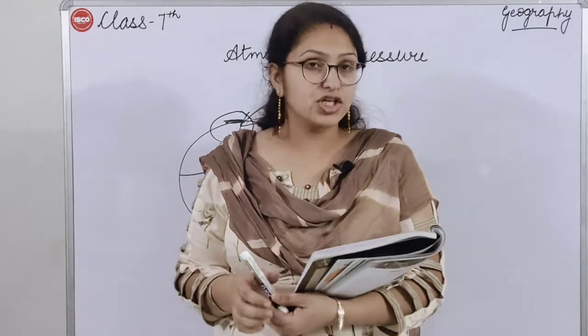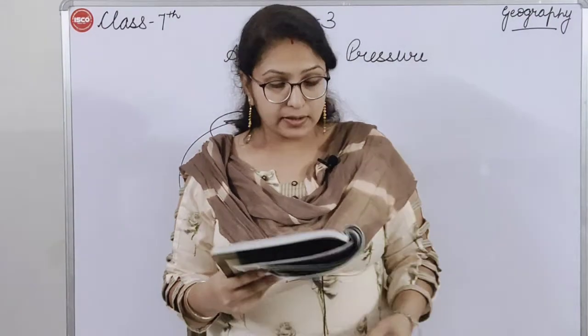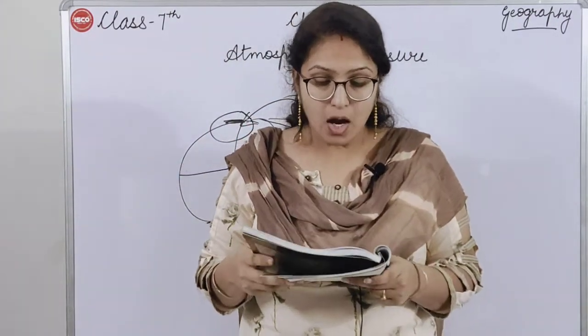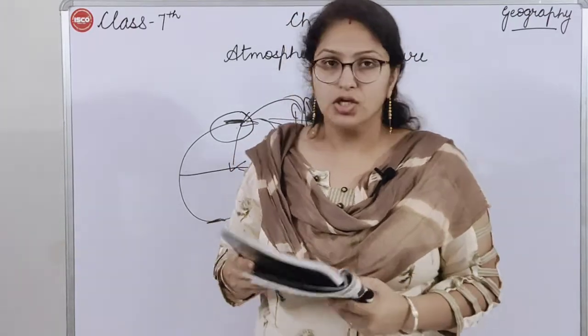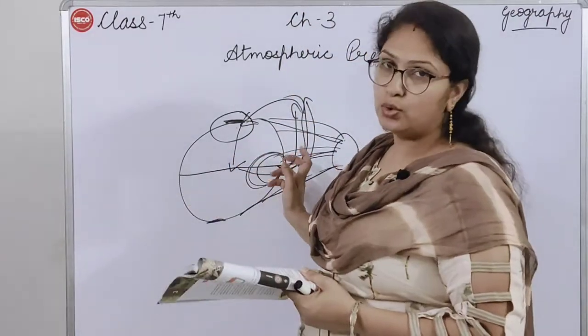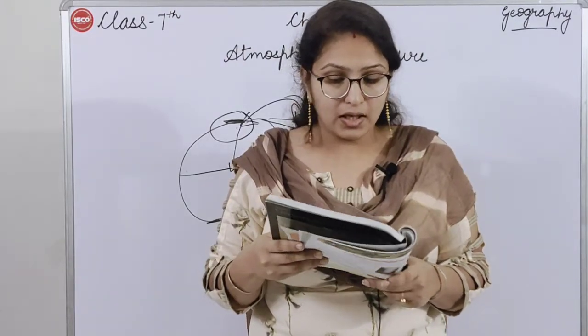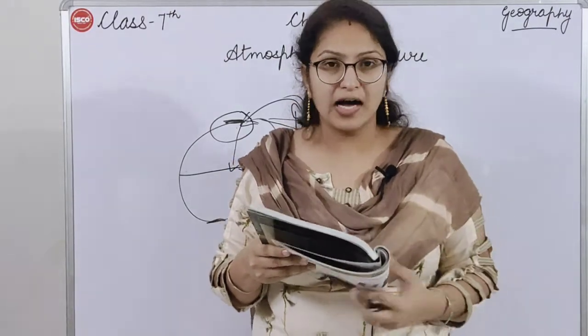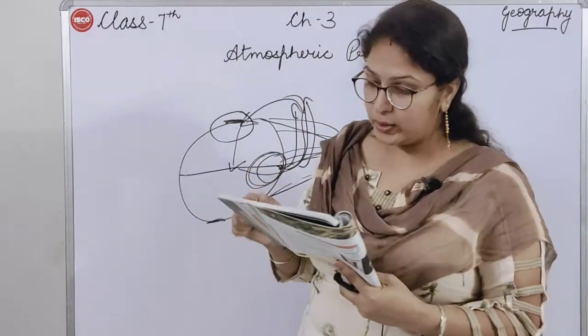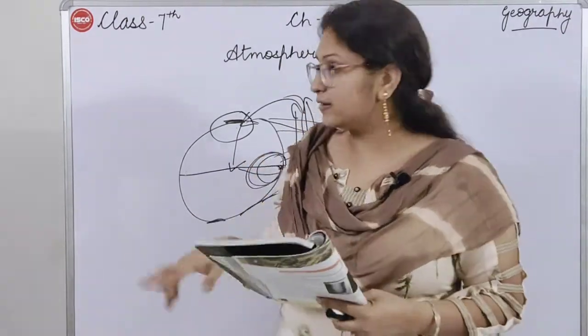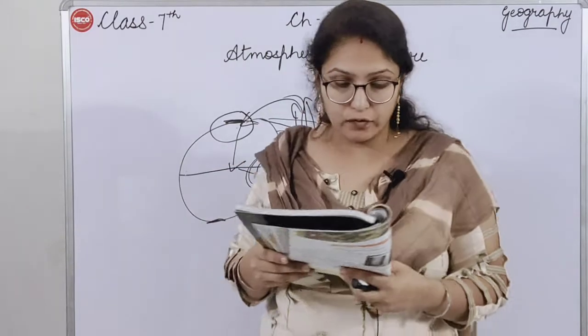Then, rotation of the earth. The earth rotates on its axis, moving west to east. It spins fast at the equator, and is slower at the poles, meaning on the poles it is moving slower.